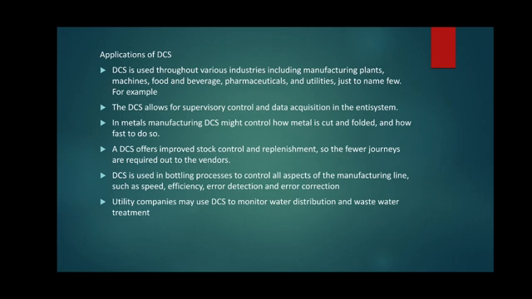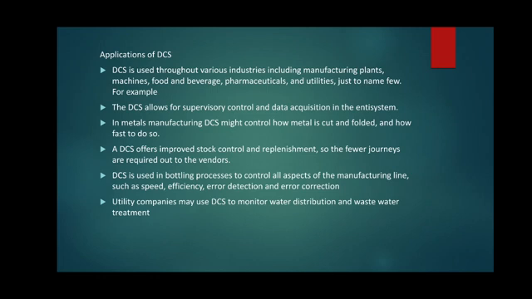So we will list out some of the important applications. The DCS allows for supervisory control and data acquisition in the entire system. In metal manufacturing, DCS might control how metal is cut and folded and how fast to do it. A DCS system offers improved stock control and replenishment, so fewer journeys are required out to the vendors.